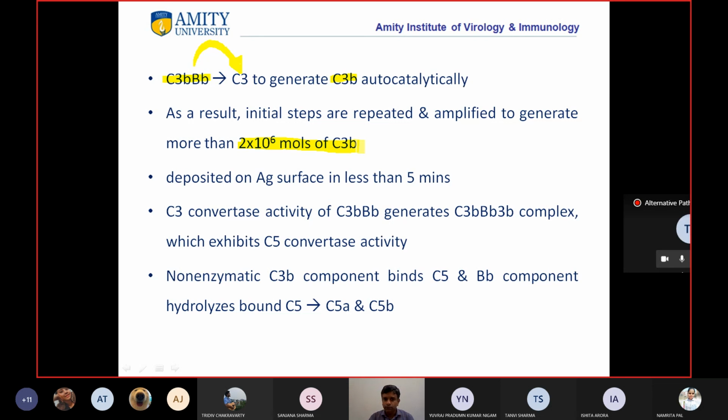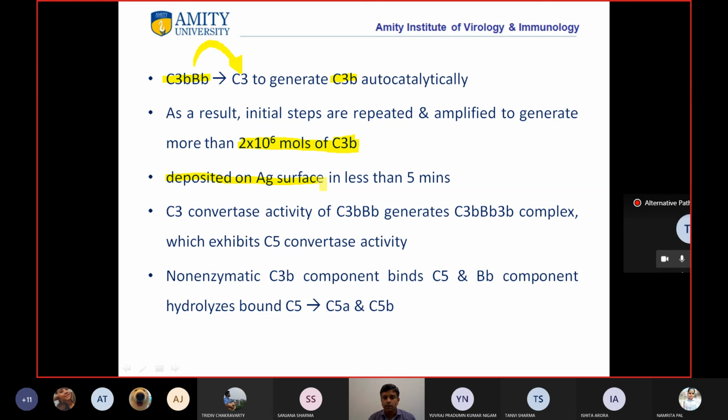And the bigger ones, the C3b molecules, because they are heavier, will go and deposit on the antigen surface in less than 5 minutes.